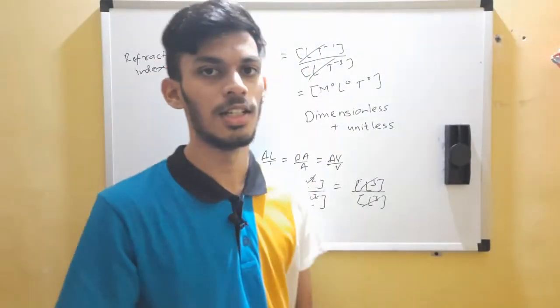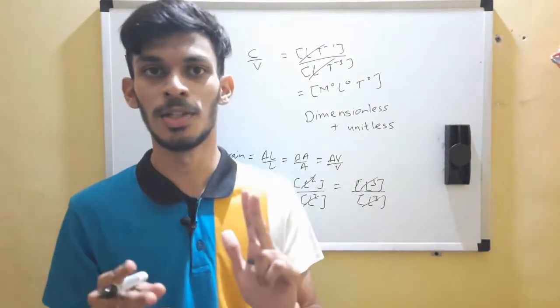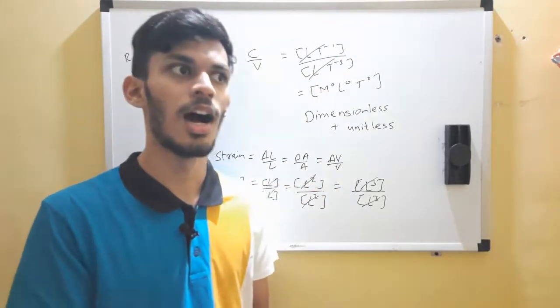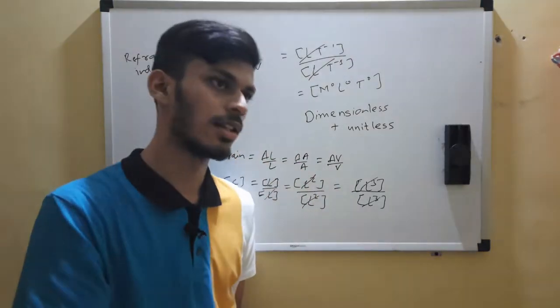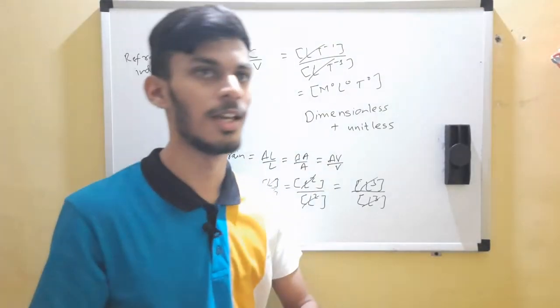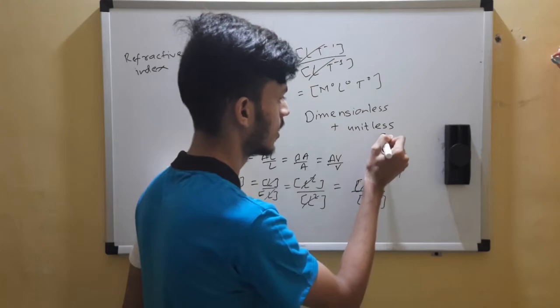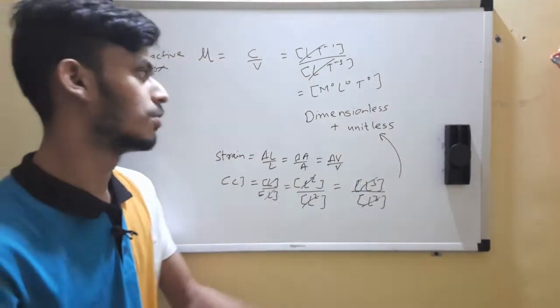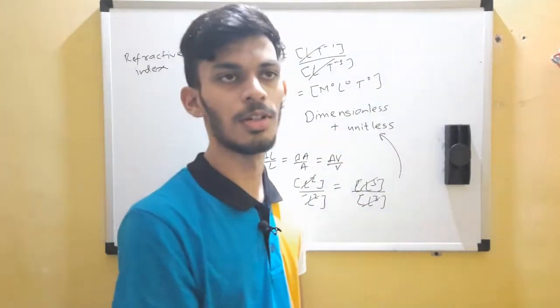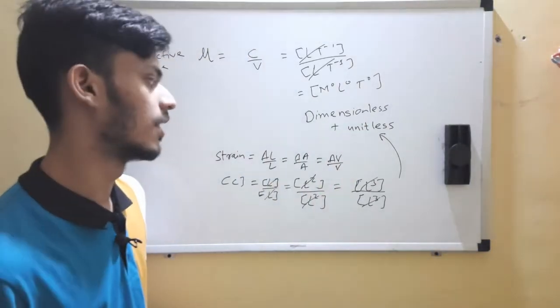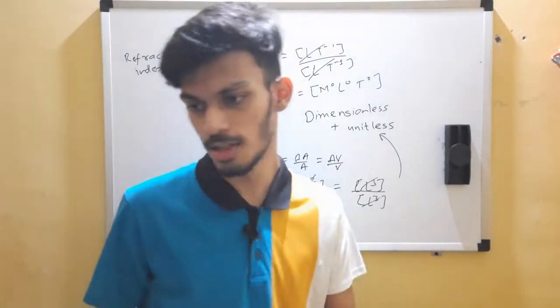And these quantities are dimensionless as well as unitless. Only angle and solid angle are dimensionless but have a unit. So this is also dimensionless and unitless. It has no dimensions, 0 0 0 in powers, and it is unitless as well.